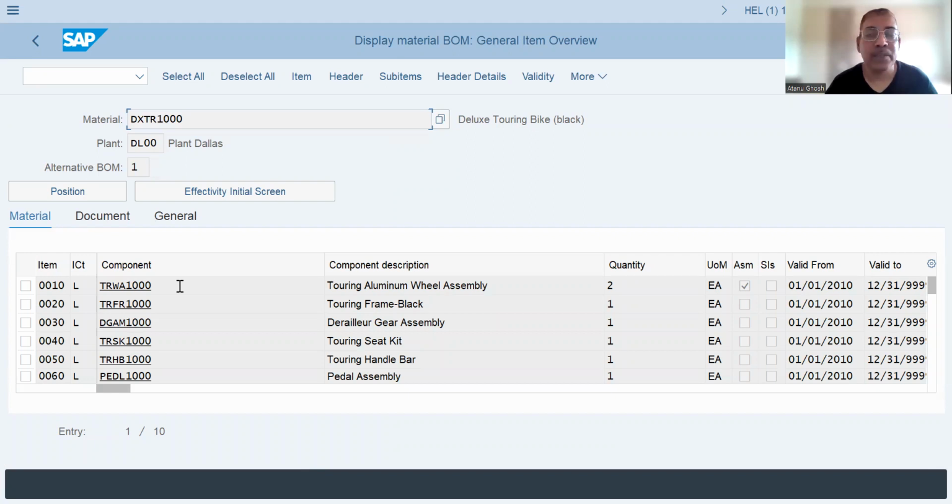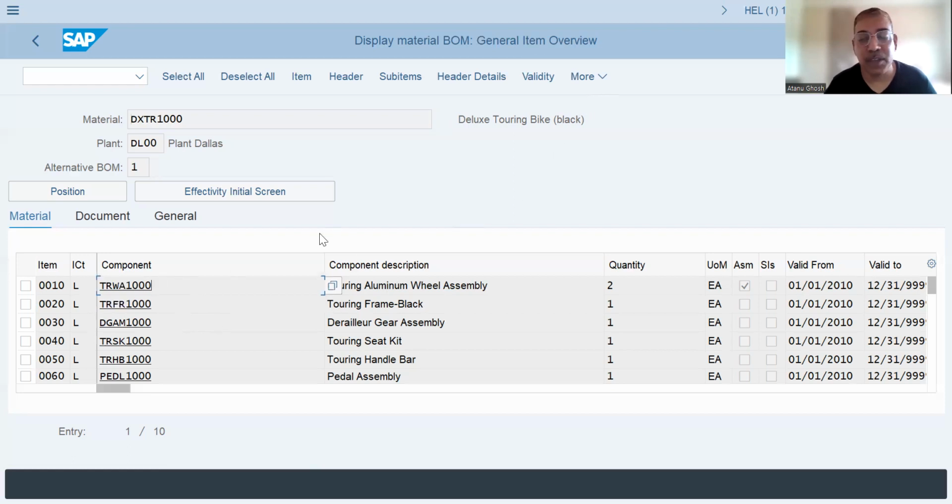One thing you have to remember is the storage location where you want to bring this stock. In this particular case, the first item, PRWA, Touring Aluminum Wheel Assembly, is a semi-finished product. So ideally, the stock of this material should be made available in the semi-finished storage location, whereas the rest of it are raw materials and they should be made available in the raw material storage location. When such materials are being issued, they should be issued from the same storage location where such stocks are available. Otherwise, it will give an error in terms of shortage of material.